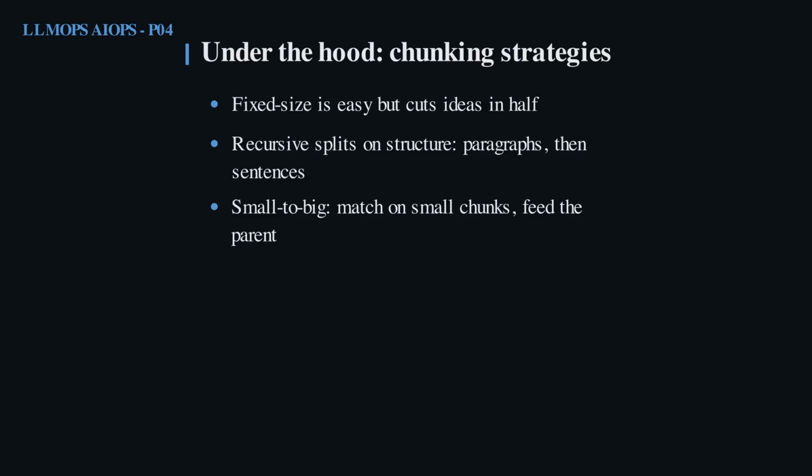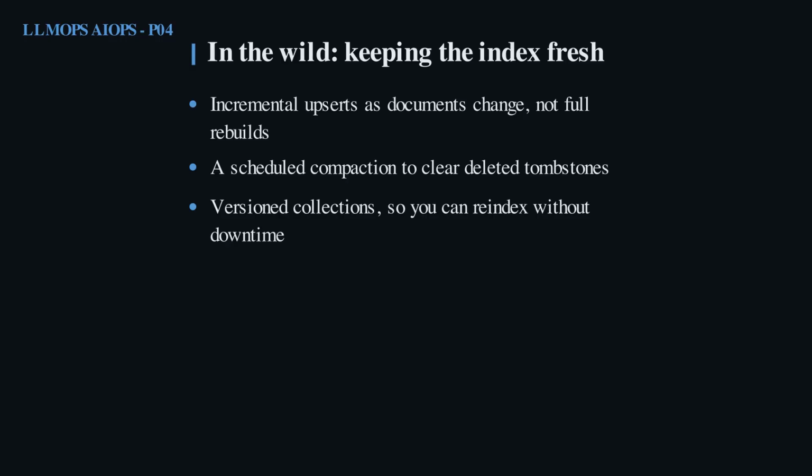In production, the hardest RAG problem is not search quality, it is staying current. Documents change constantly, so you upsert incrementally as they do rather than rebuilding the whole index nightly, and use scheduled compaction to clear the tombstones that deletes leave behind. The safest teams reindex into a fresh, versioned collection and then swap traffic over, so a bad reindex never takes down live search. Freshness is an operational discipline, not a one-time load.